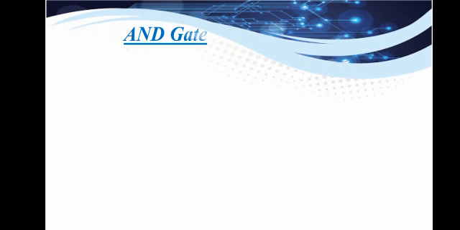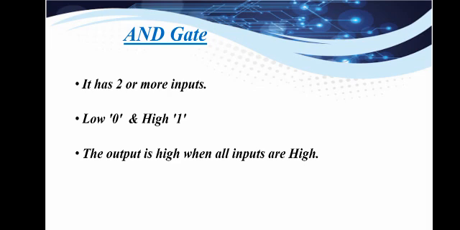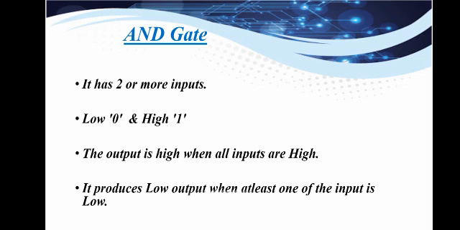Coming towards the detail of the AND gate, the AND gate has two or more inputs that can be low or high. Low is represented with 0 and high is represented with 1. The output is high only when all the inputs are high, and it produces a low output when at least one of the inputs is low. It means when all the inputs are high, it will give you output high, and when any of the inputs is low, it will give you the output low.